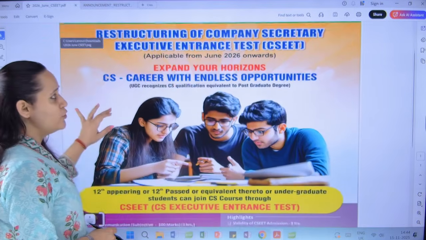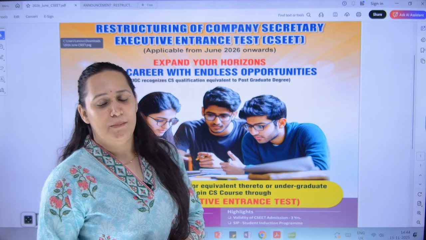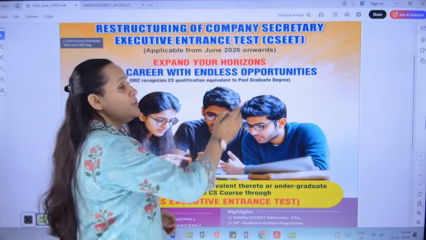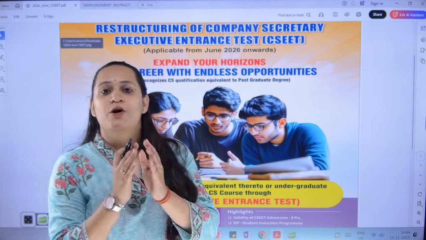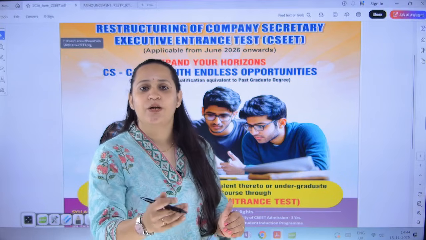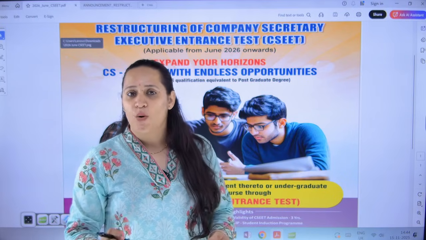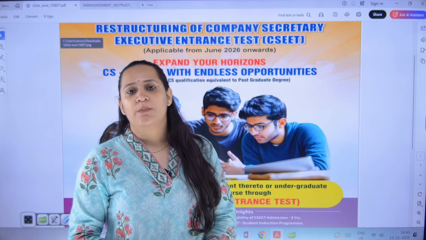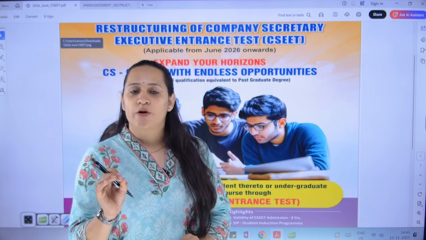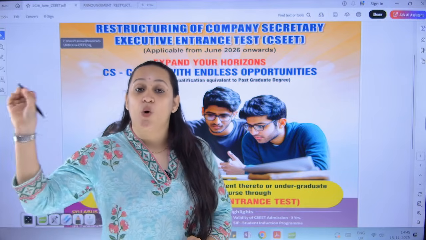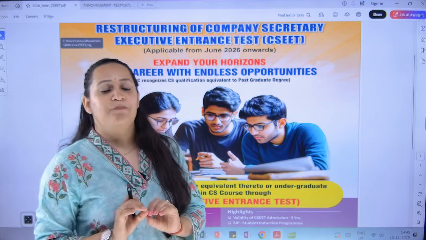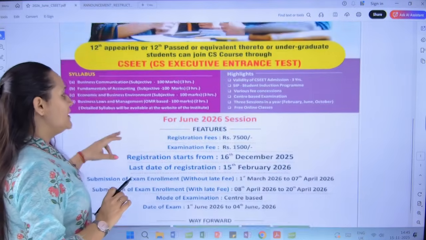First and foremost, what we should know is that these new changes are going to be implemented with effect from the exam which is going to be conducted in June 2026. So, for any student who is currently preparing and planning to appear in January 2026, they do not have to worry or panic. It is not applicable for the January 2026 exam. Only for the CSEET exam which is going to be conducted in June 2026 onwards, these new rules and regulations will become applicable. Let's see what are the key changes that they have brought about.